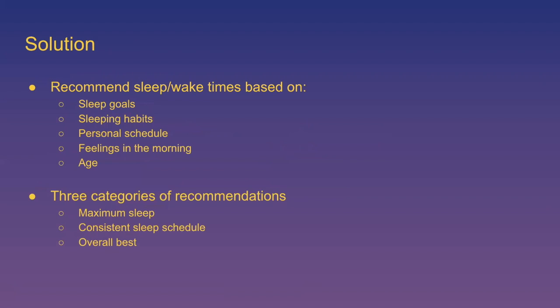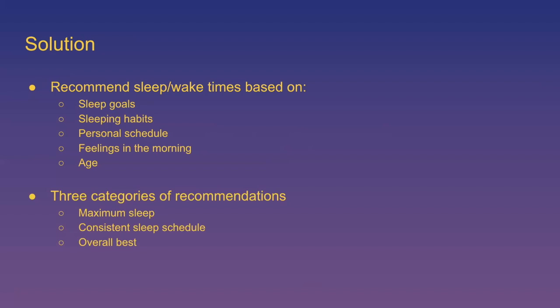So in order to solve some of the problems that Josh said, our app recommends ideal sleep and wake times, which are personalized to the specific user. And the way that we personalize it is basing our recommender on several factors, such as a user's sleep goals, their sleeping habits, their personal schedule, their feelings in the morning, and their age.